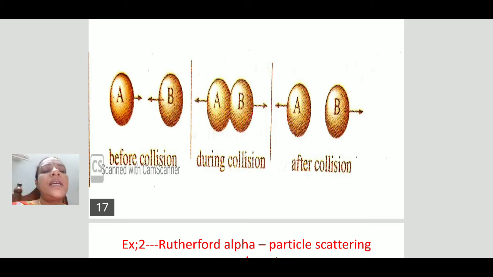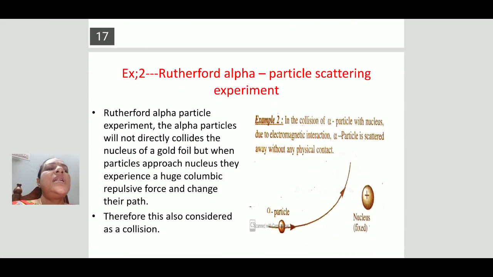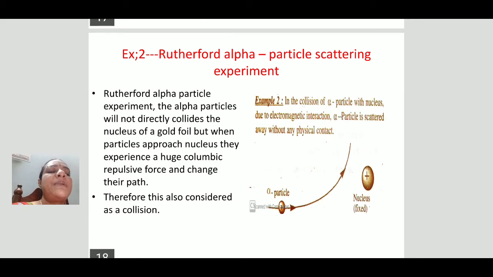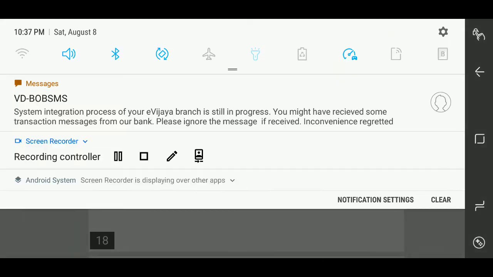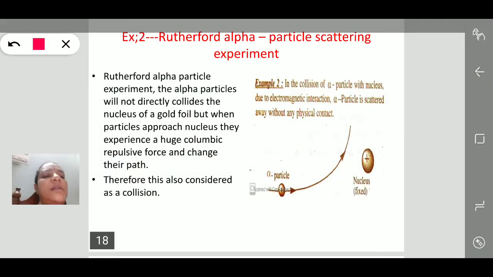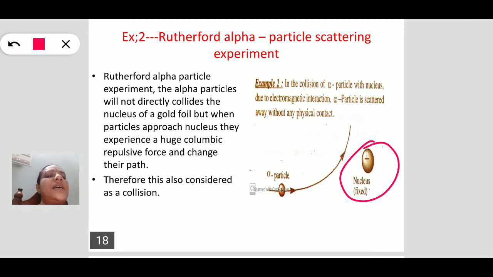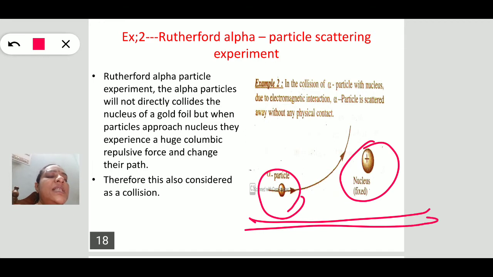Similarly, take Rutherford's alpha particle scattering experiment. See here, this is a nucleus, and this is the alpha particle.